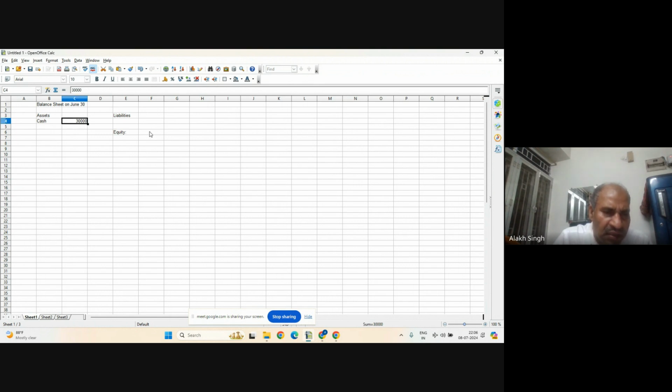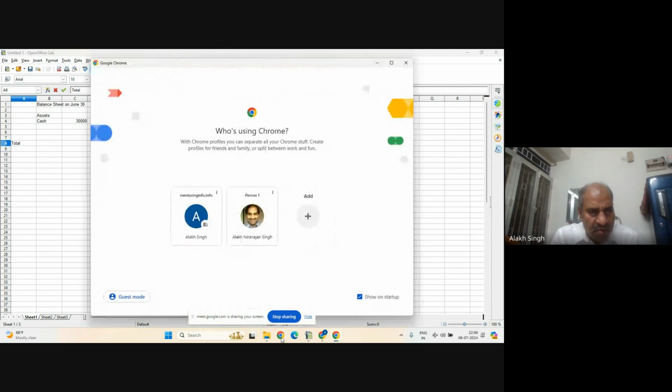So I will have to write equity value, and this one is also 30,000 positive. So we have liabilities plus stockholders' equity, and here it will be total, and then we will make the balance sheet. So we wrote cash, and this is the equity. Now it is clear, not very difficult.